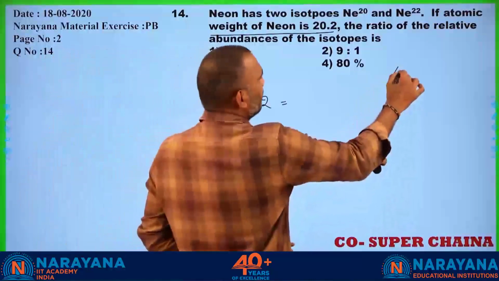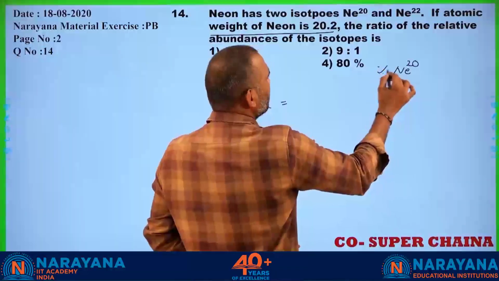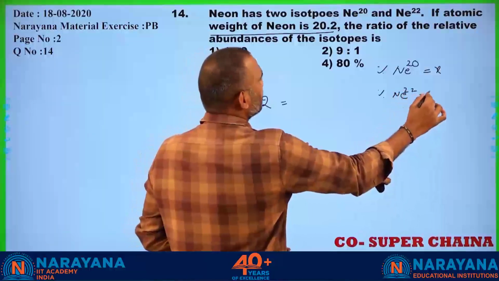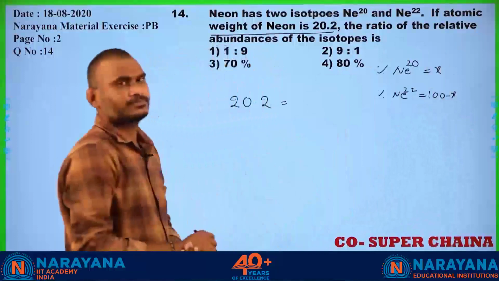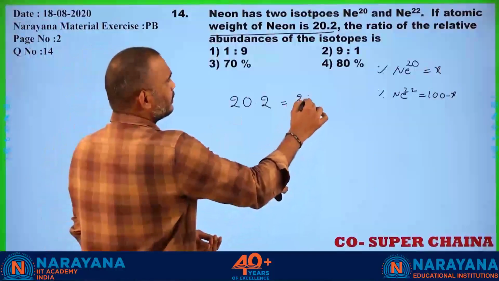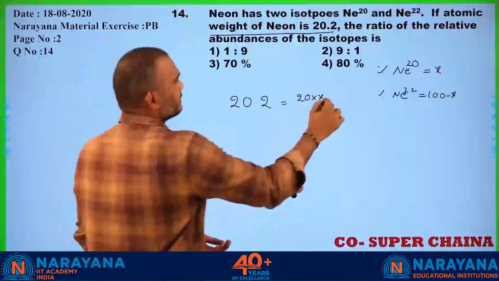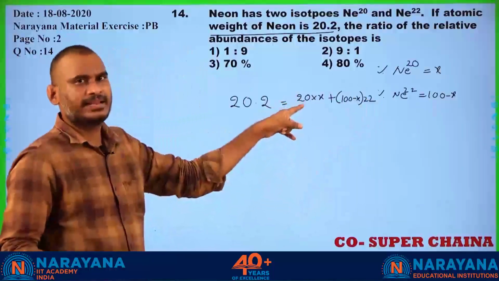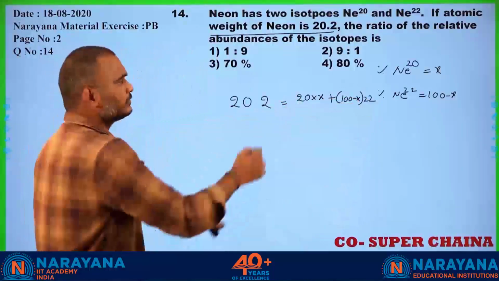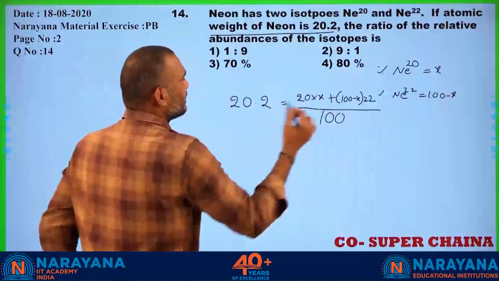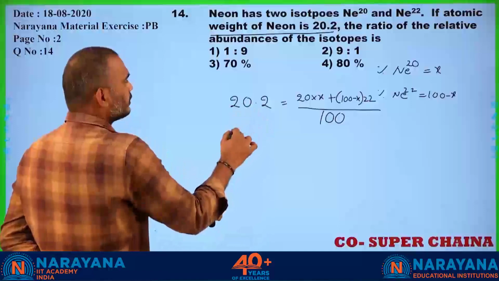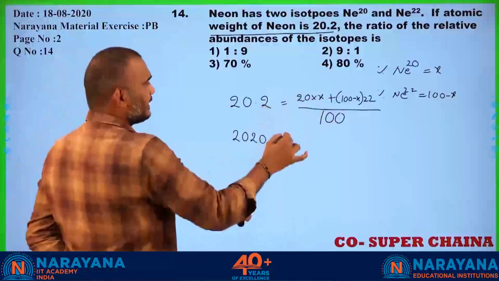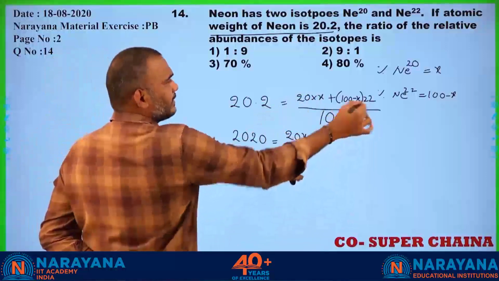Same you apply here. Neon 20 percentage abundance is equal to X. Next, the percentage abundance of neon 22 you take as 100 minus X. Now you apply here, that is 20 into X plus (100 minus X) into 22. The total percentage abundance is always equal to 100. 100 into 20.2, 2020. And next, 20X plus 2200